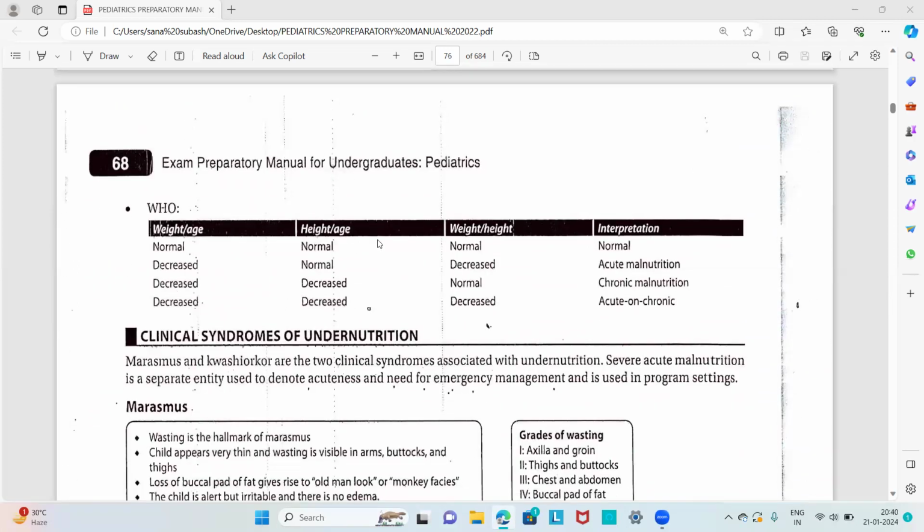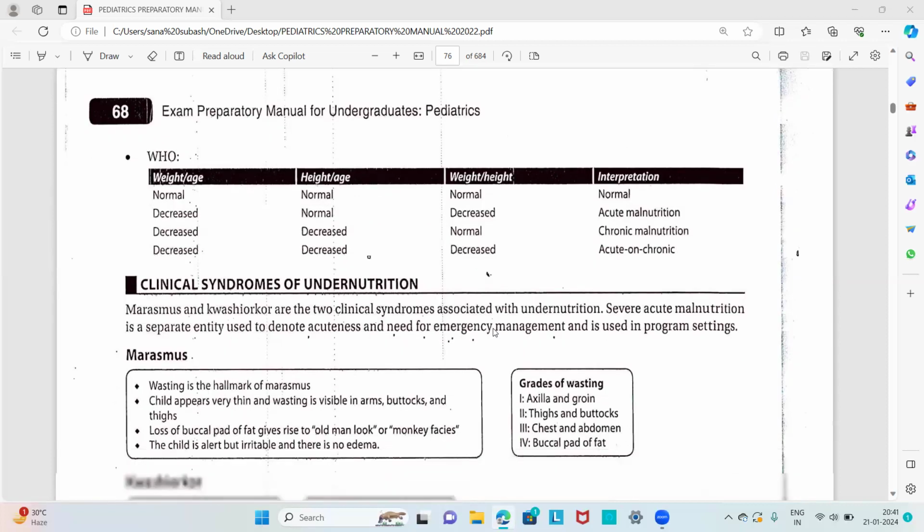And this is the WHO classification. That is, if the weight for age is normal, height for age is normal, and weight for height is normal, the interpretation is normal. If the weight for age and weight for height are decreased, but the height for age is normal, it is called acute malnutrition. In chronic malnutrition, the height is affected. So the weight for age and height for age are decreased, but weight for height is normal in the case of chronic malnutrition. But if everything is decreased, that is weight for age, height for age, and weight for height, it is acute and chronic malnutrition.